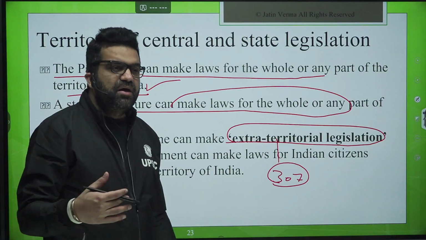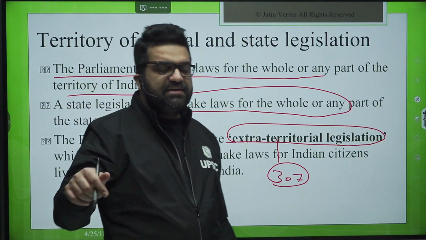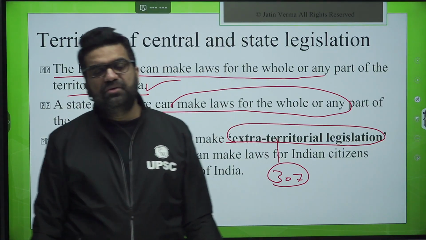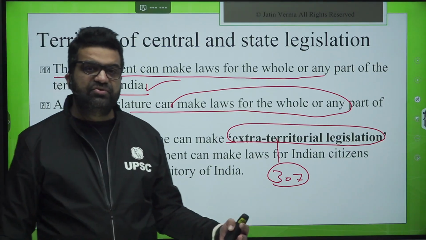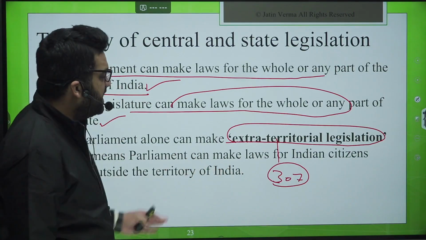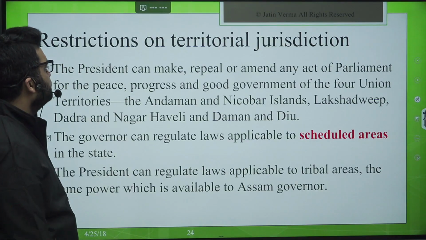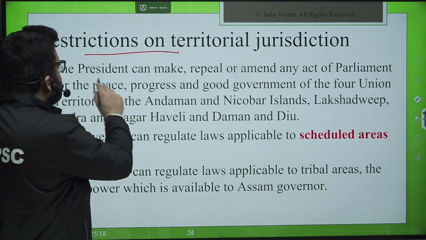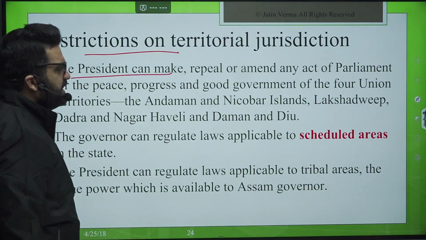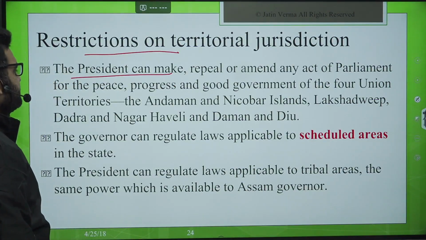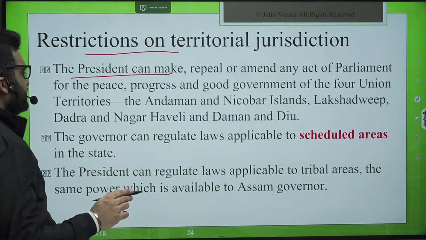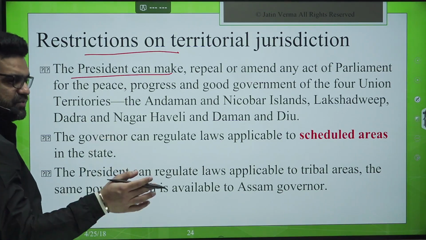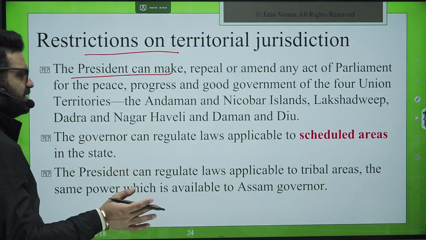Okay, you can say that the coastal waters, high seas of India, then exclusive economic zone area, only Parliament can make laws around those subjects. Now, restrictions on territorial jurisdiction. The President can make, repeal or amend any act of the Parliament for the peace, progress and good government of the union territories: Andaman and Nicobar, Lakshadweep, Dadra and Nagar Haveli and Daman and Diu.